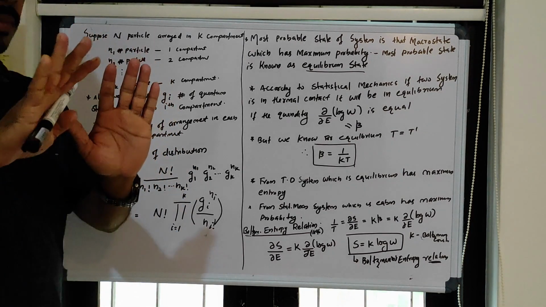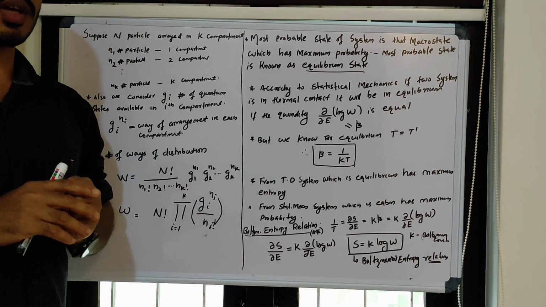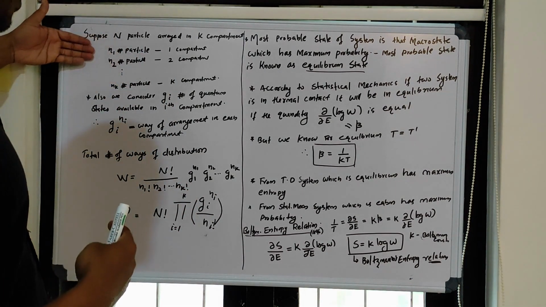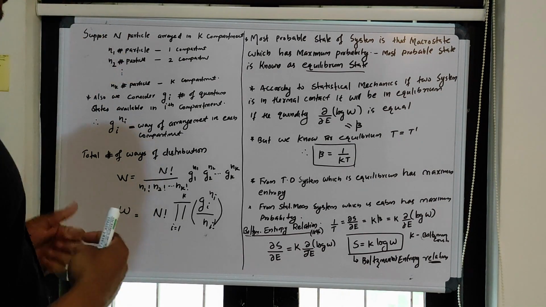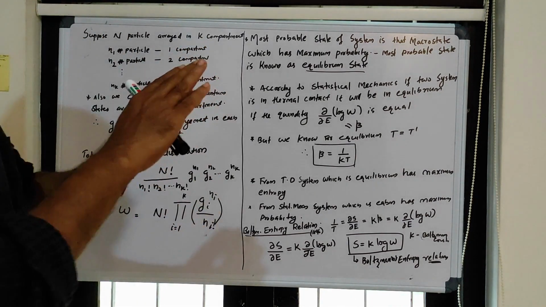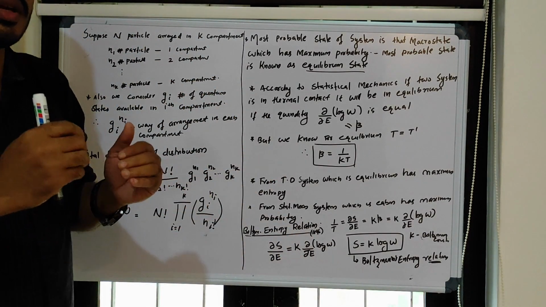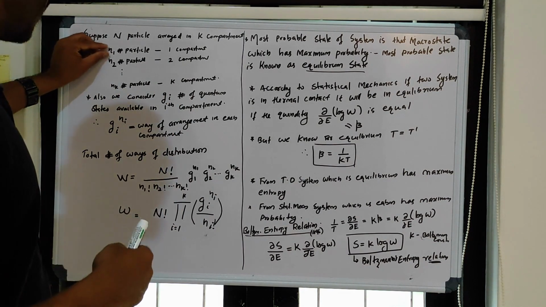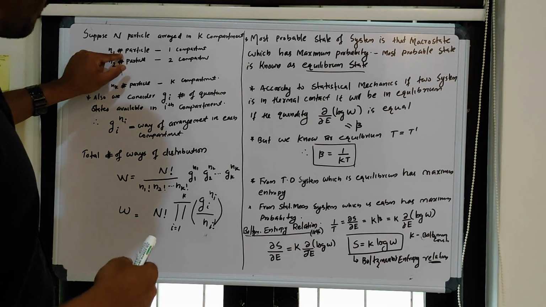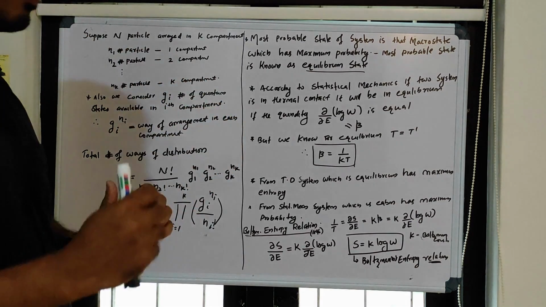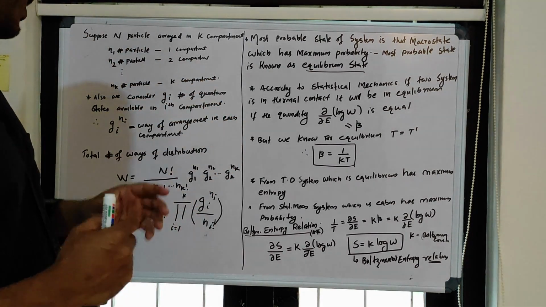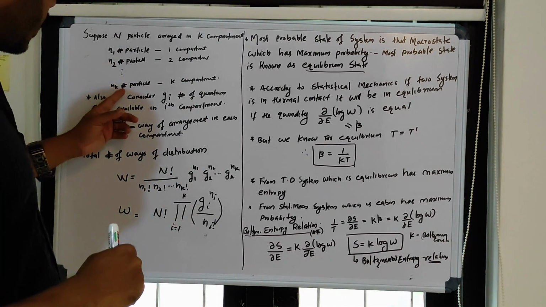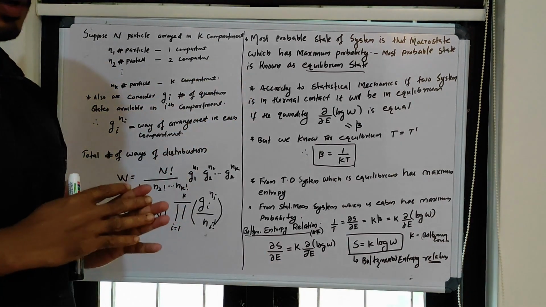So, just look here. Suppose we have n quantum particles, which may be distinguishable. I have a total of n particles arranged in k compartments. I need to put n1 particles in the first compartment, n2 particles in the second compartment, n3 particles in the third compartment, and so on, nk particles in the kth compartment.